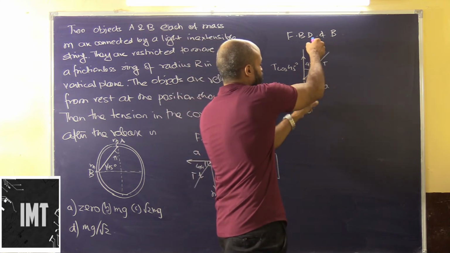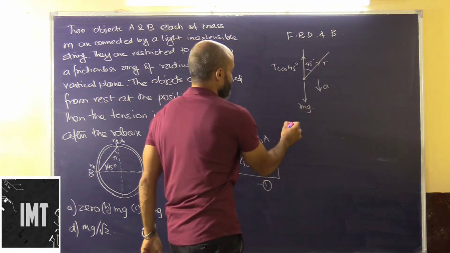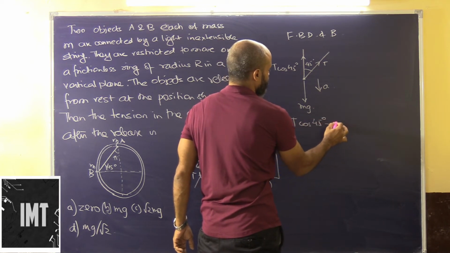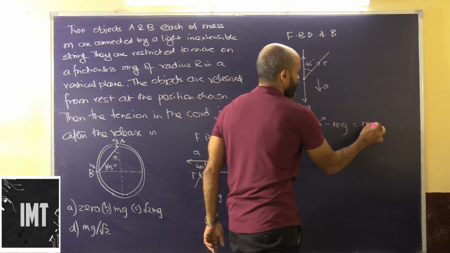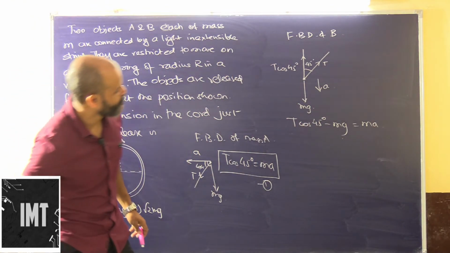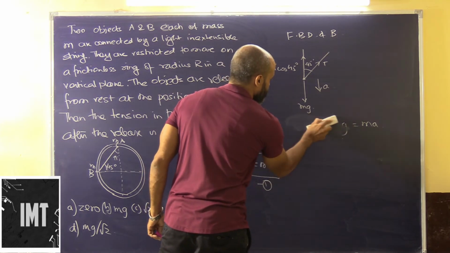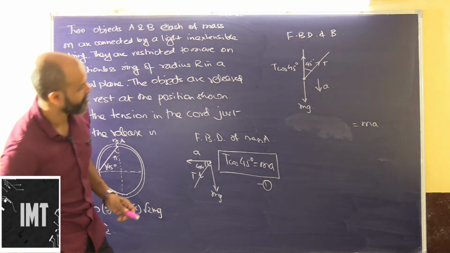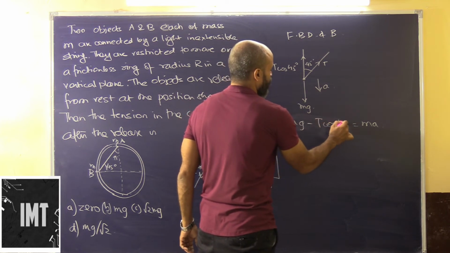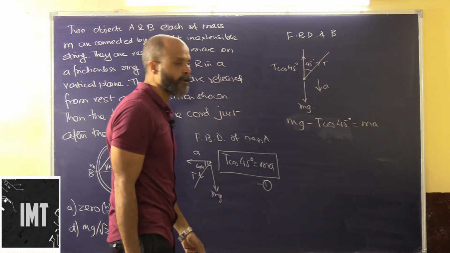One will move this side, one will move this side, okay. So this will be t cos 45 minus mg is equal to ma. Oh, I am wrong because it is moving downwards, so it will be mg minus t cos 45. Sorry people. So this will be mg minus t cos 45 degree is equal to ma.